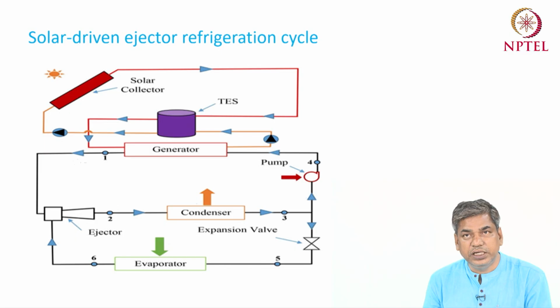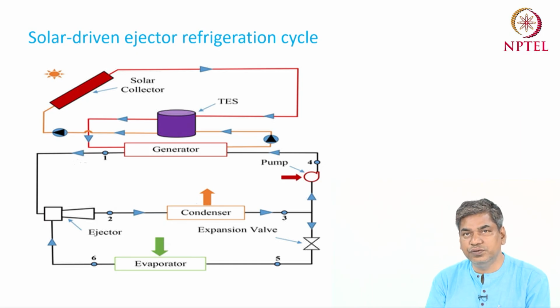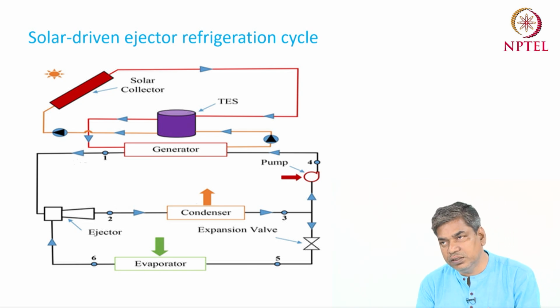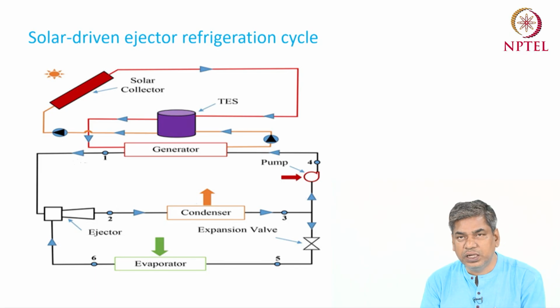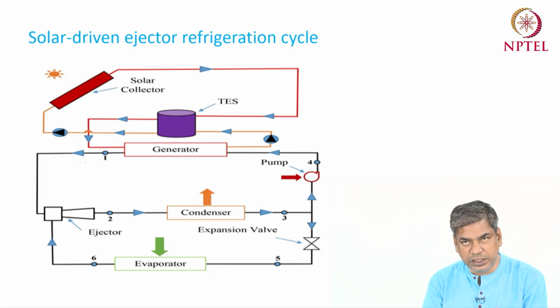Okay, so what I have already told is that the ejector refrigeration system has attracted the R&D community for renewable energy application. So we can use solar energy to drive the ejector refrigeration system, and many products have been developed based on the ejector refrigeration system which is driven by solar energy. So solar energy can be used as a heat source for the ejector refrigeration system.